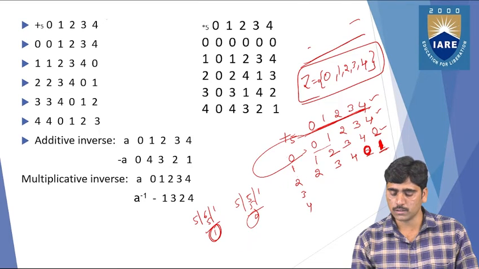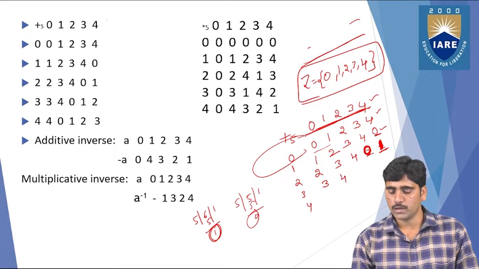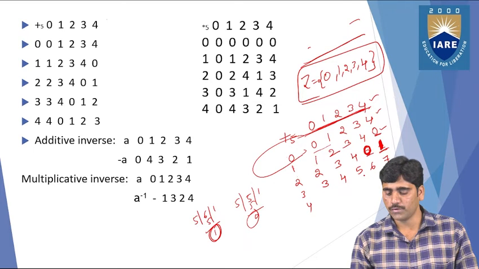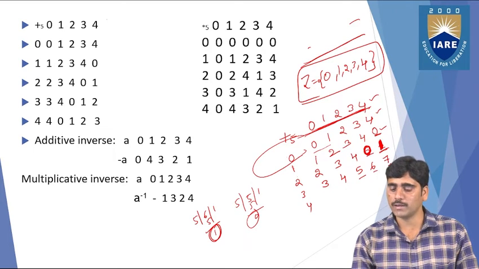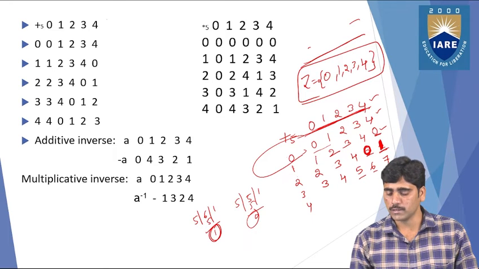Similarly, 3 plus 0 is 3, 3 plus 1 is 4, 3 plus 2 is 5, 3 plus 3 is 6, and 3 plus 4 is 7. But 5, 6, 7 are not elements in the set.